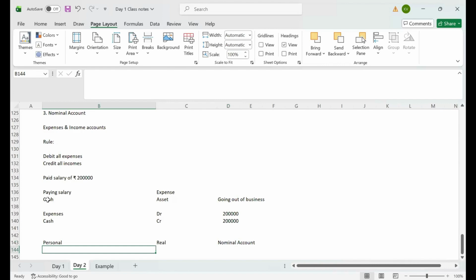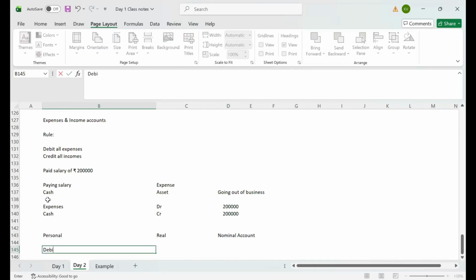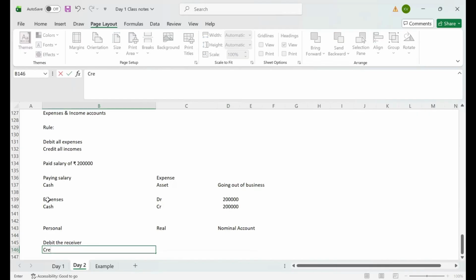As per personal account, the rule is debit the receiver, credit the giver.